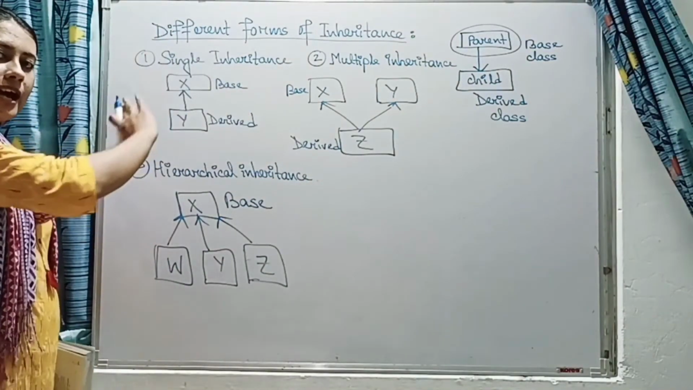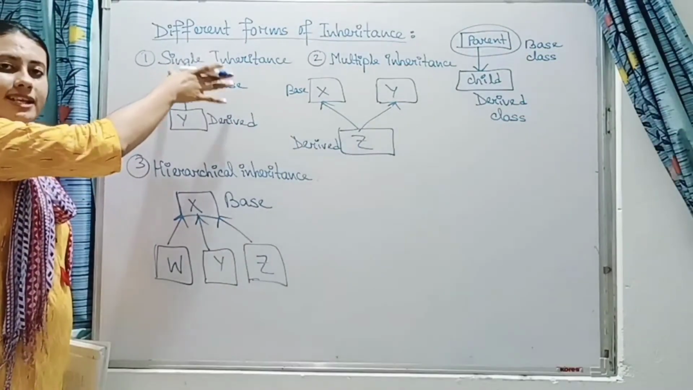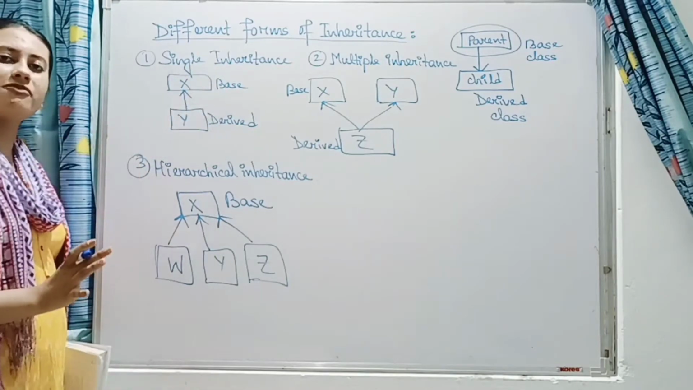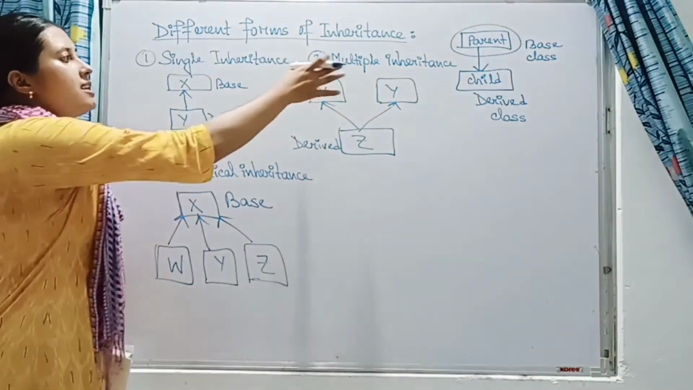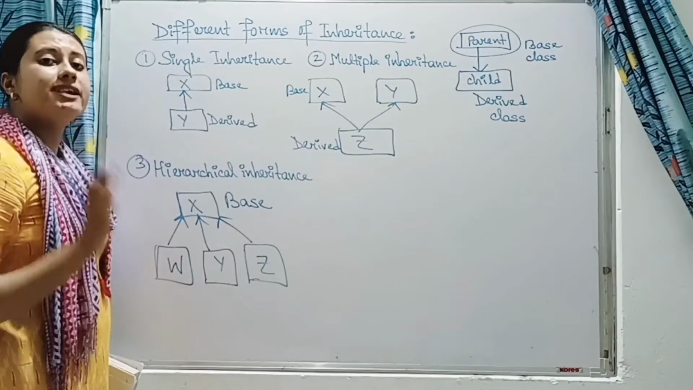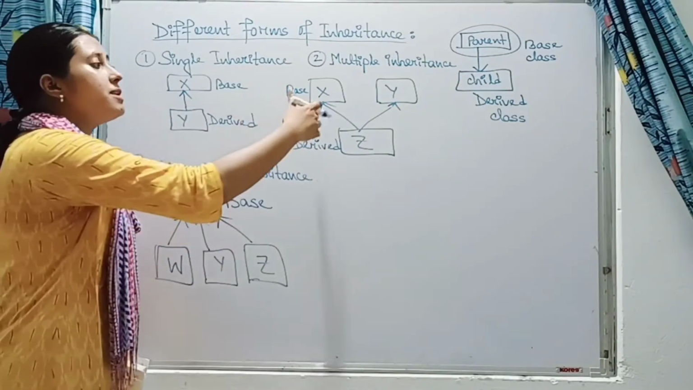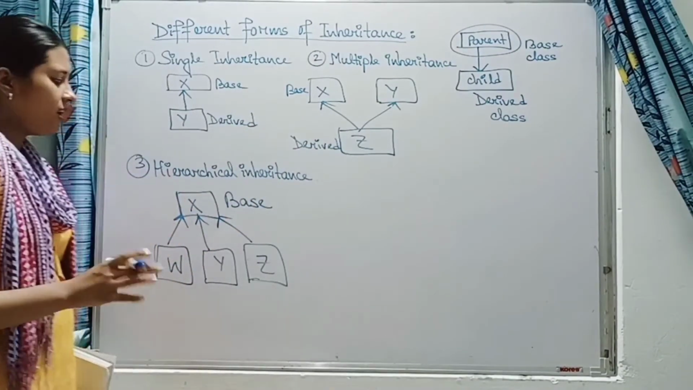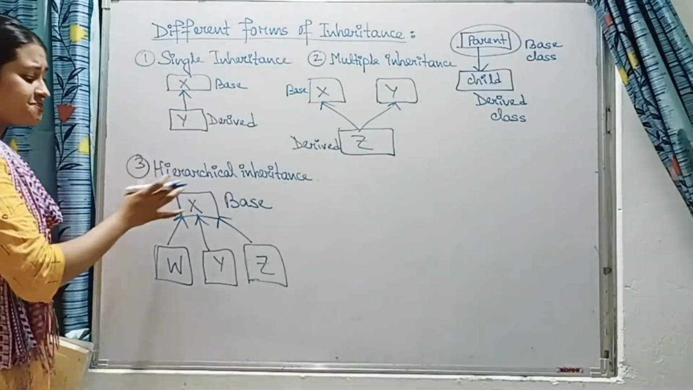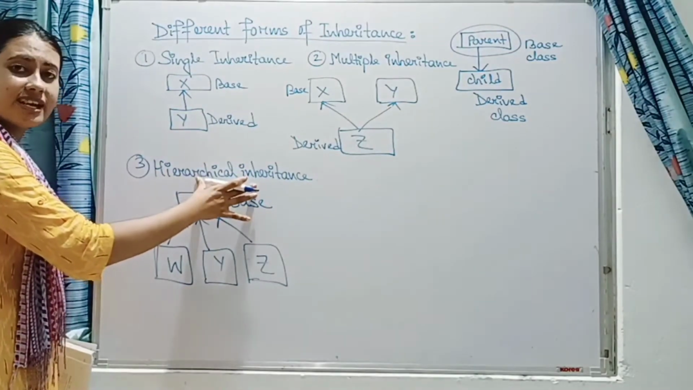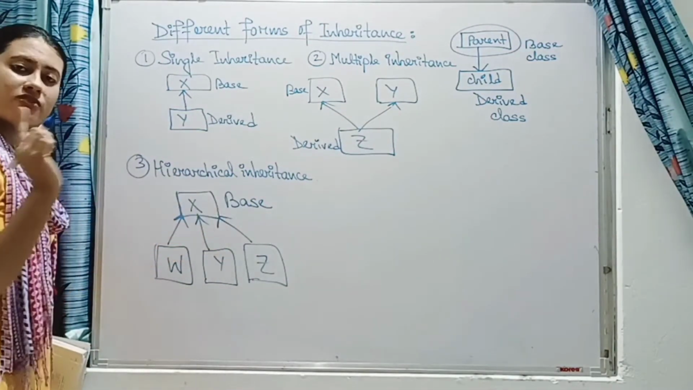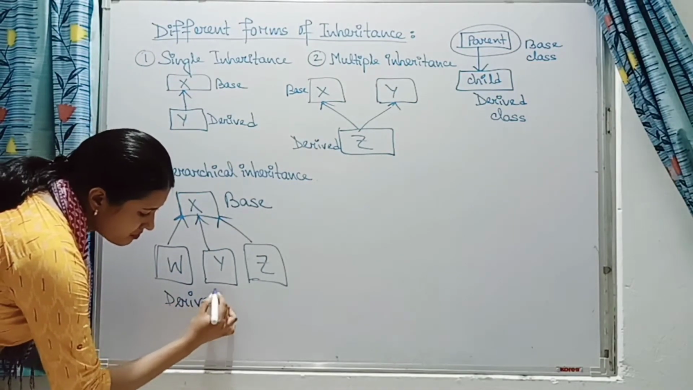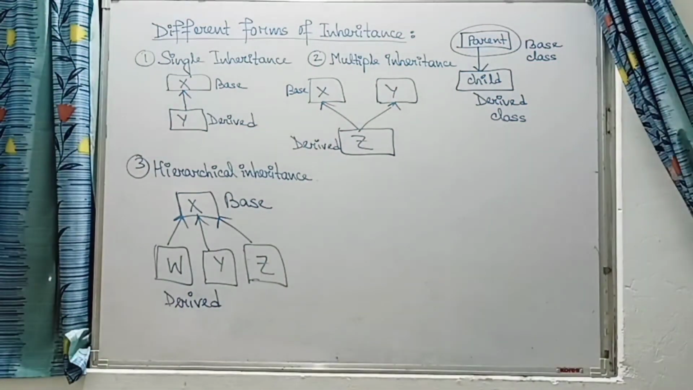So again we recall this one. Single inheritance means only one base class and only one derived class. The derived class will be derived from the base one, that is the parent one. Now the second one is multiple inheritance. Multiple inheritance means there will be two or more than two base classes and only one derived class. And the third one is hierarchical inheritance. Hierarchical inheritance means only one base class will be there, but two or more than two derived classes will be there.